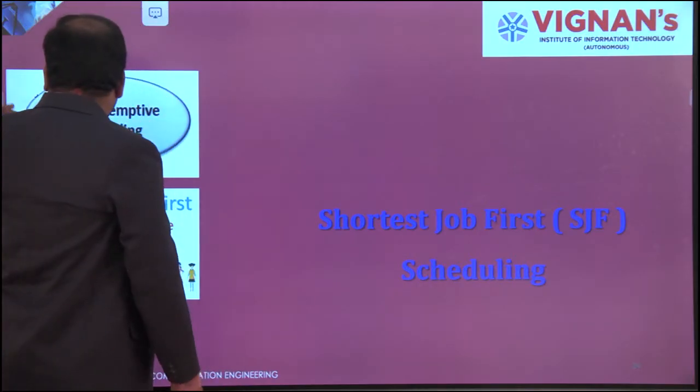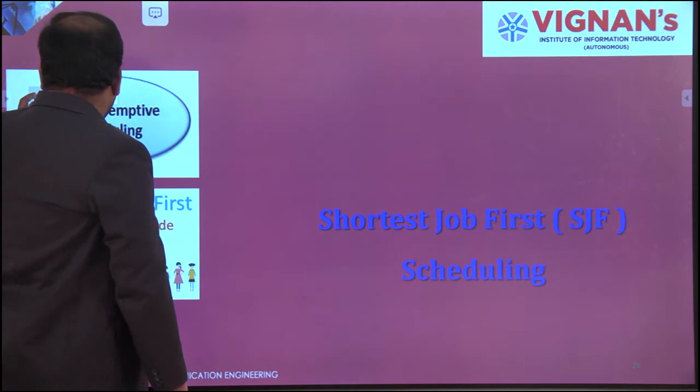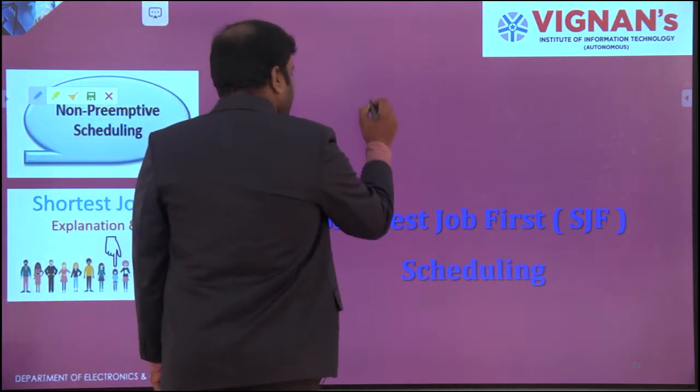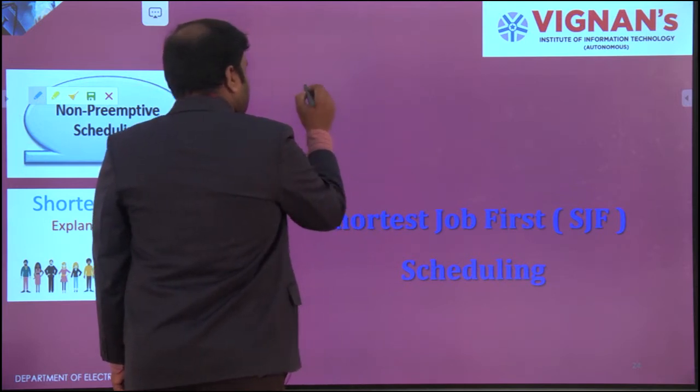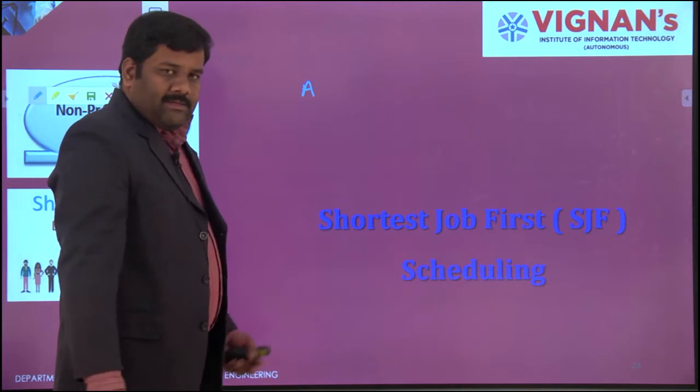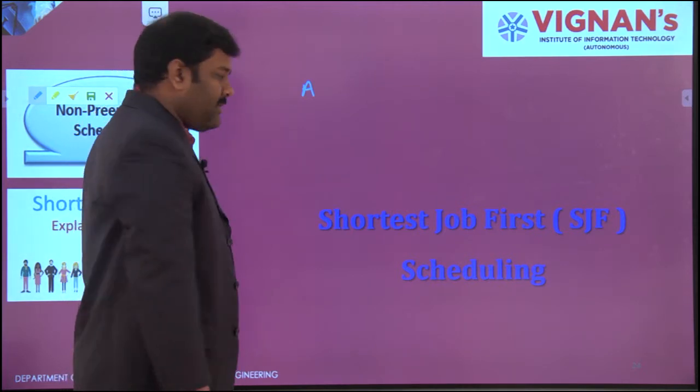SJF, shortest job first algorithm. So, A is just a salesman.